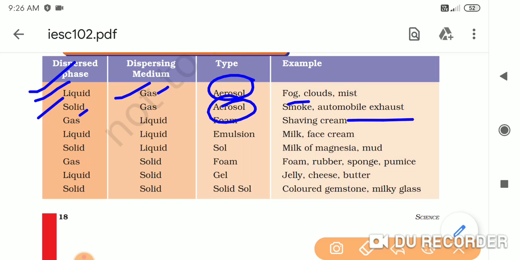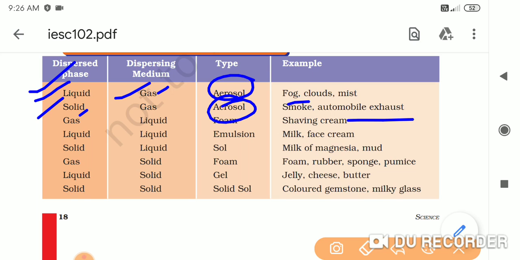If you touch the inner tube of the silencer of a vehicle, you will find these small black particles. These are carbon particles, and they are released in the air. So air is the dispersing medium, because the particles are spreading inside it.